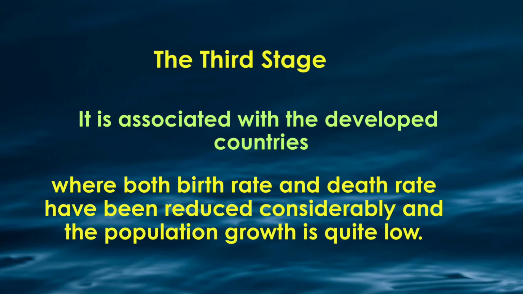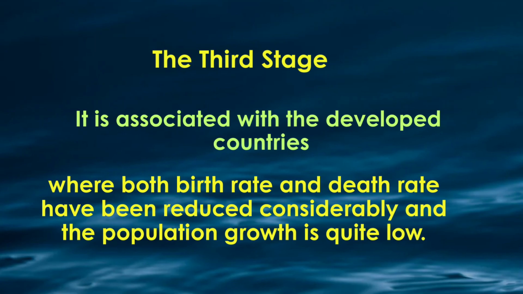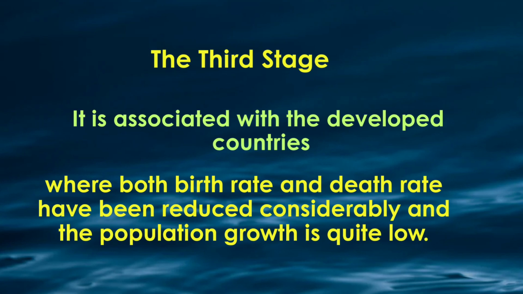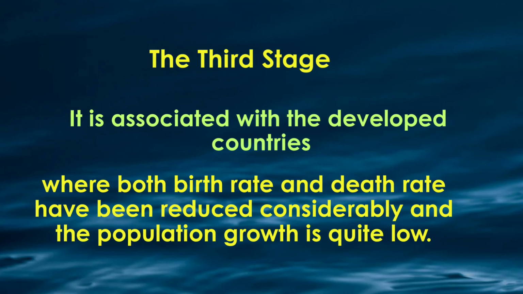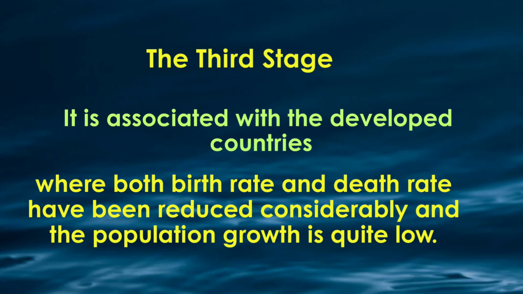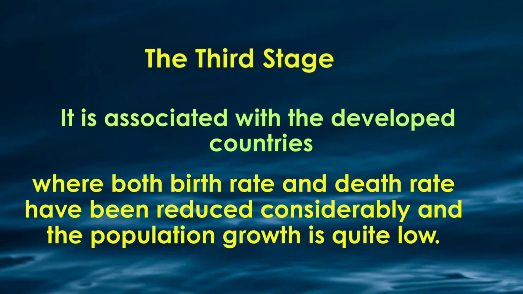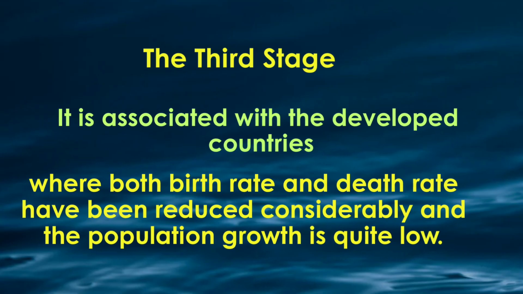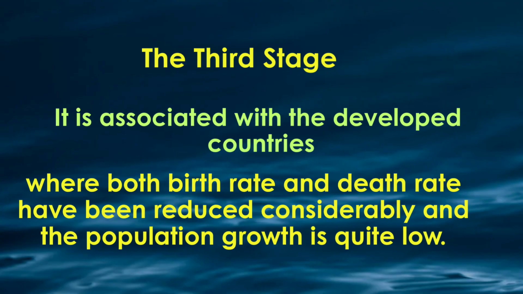Stage 3. This stage is also related to low population growth again. In the third stage, which is seen in developed countries, both birth rate and death rate are low. This is due to better education, urbanization, family planning, and higher living standards. As a result, population growth slows down and stabilizes. So, in simple words, as countries develop economically and socially, population growth first rises rapidly and then slows down, eventually reaching a stable level.